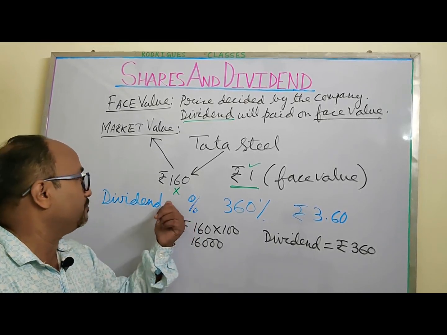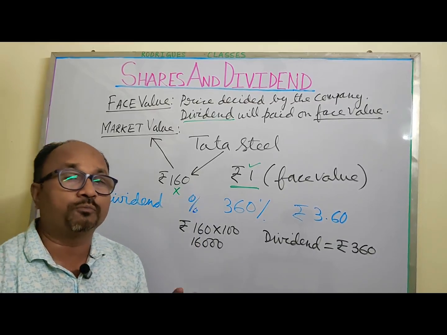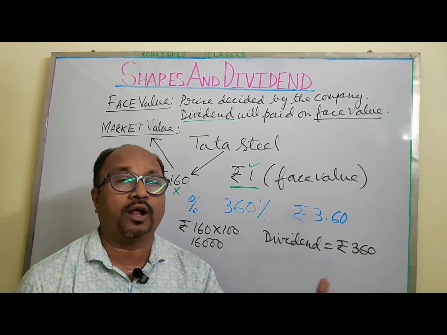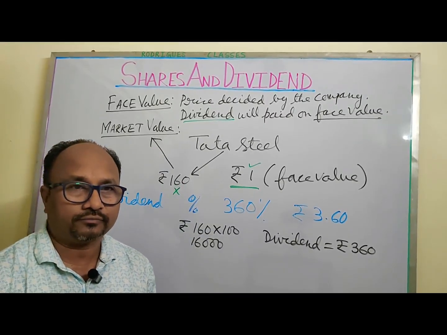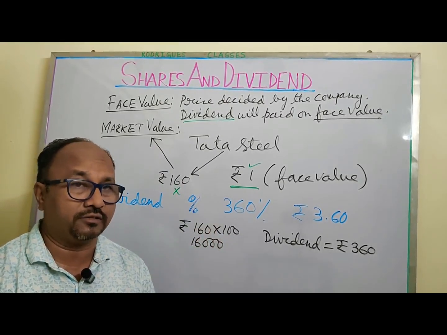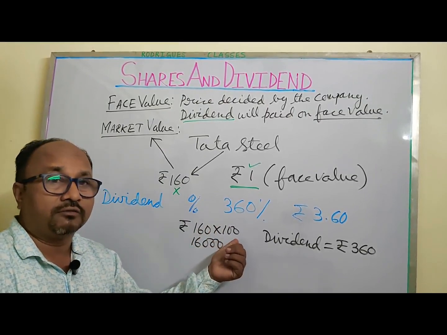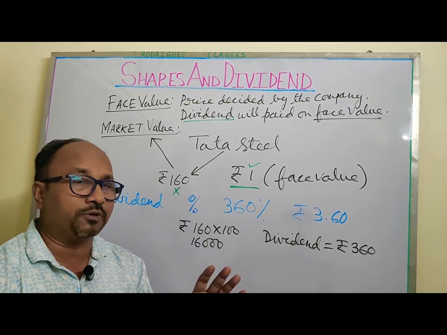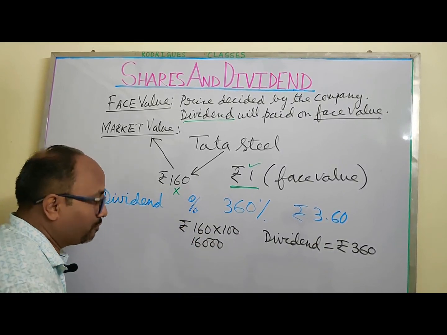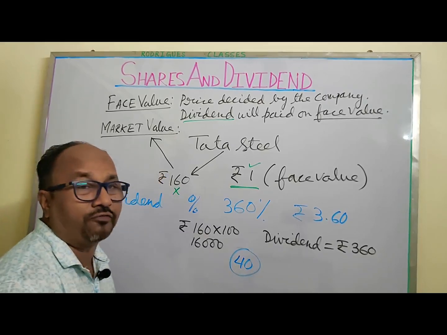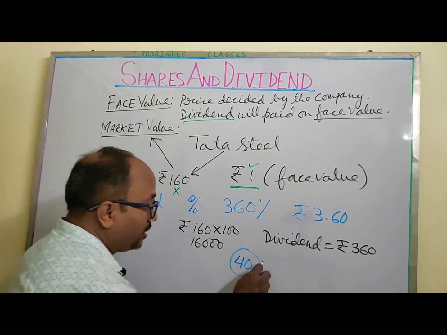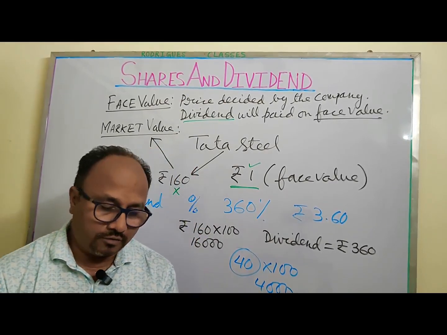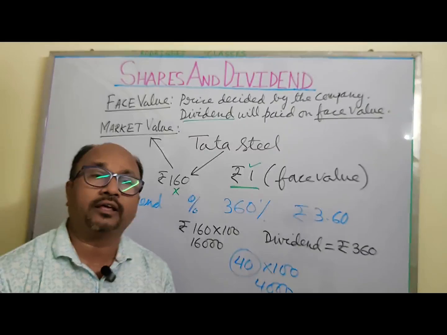For example, if a person bought this Tata Steel share for rupees 160 and after a few days the share price goes to rupees 200 and he sells it. Say he bought 100 shares at 160 per share and is selling at 200 rupees. It means per share he is making a profit of 40 rupees. 100 shares into 40 makes a profit of 4,000. So a big profit is there.